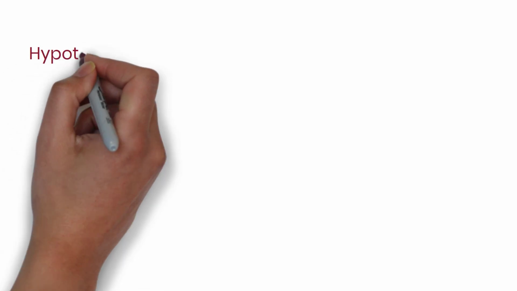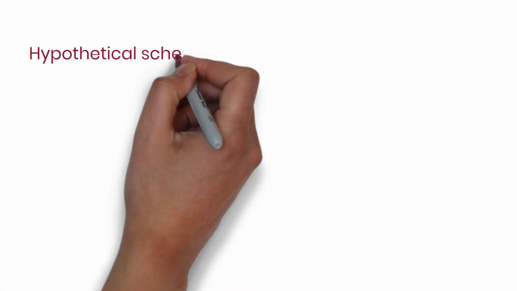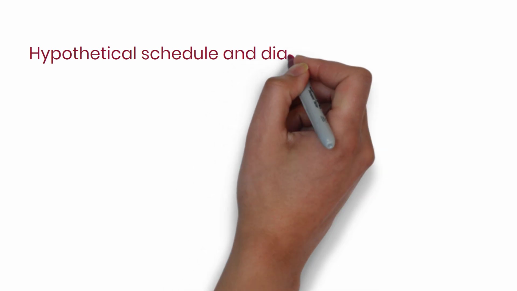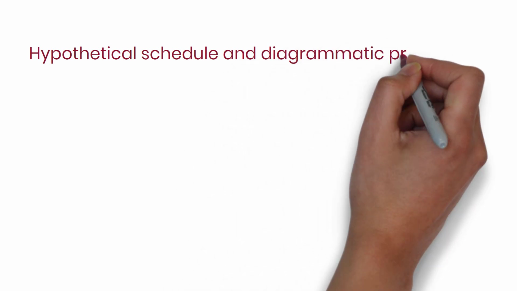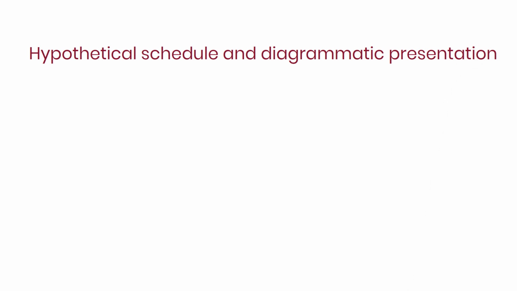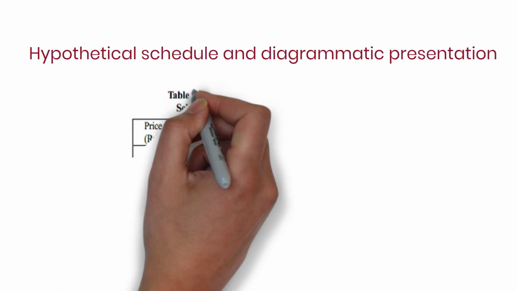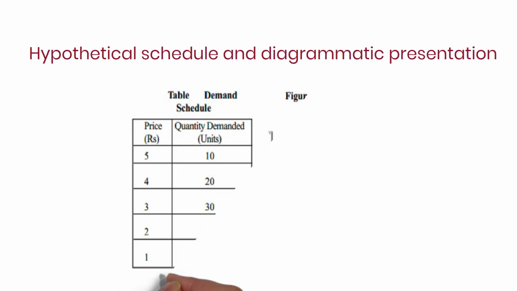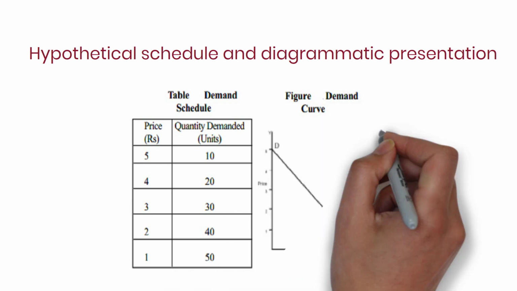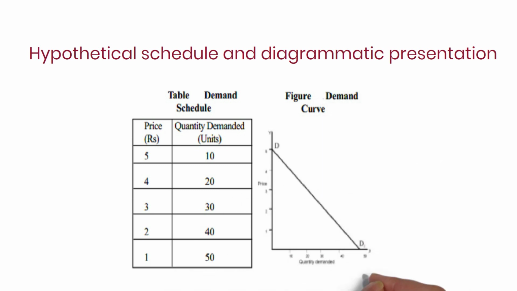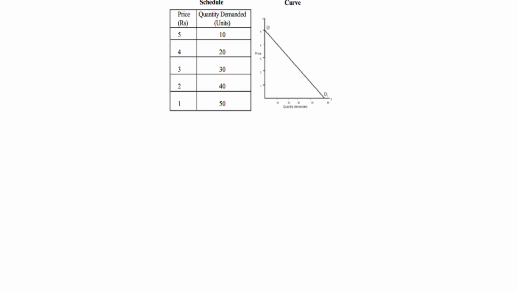Now in the next, let's try to understand the same scenario with the help of hypothetical schedule and diagrammatic presentation. Now just see the hypothetical schedule, children. In the hypothetical schedule, what do you notice? See the prices in rupees: 5 rupees, then 4 rupees, then 3 rupees, then 2, 1. As the price comes down, quantity demand increases. Just see 10, 20, 30, 40, 50. And law of demand slopes downward.